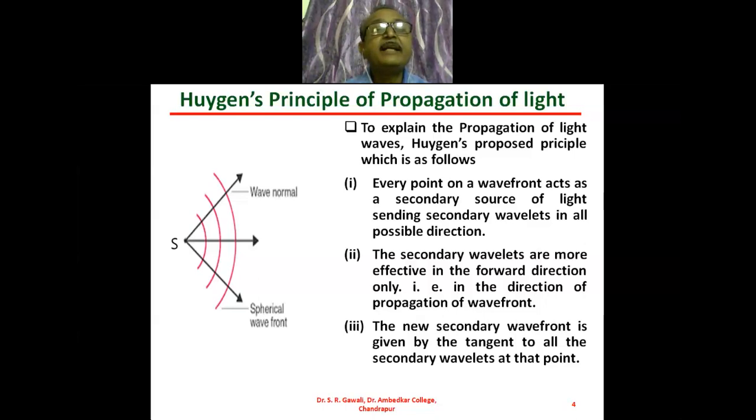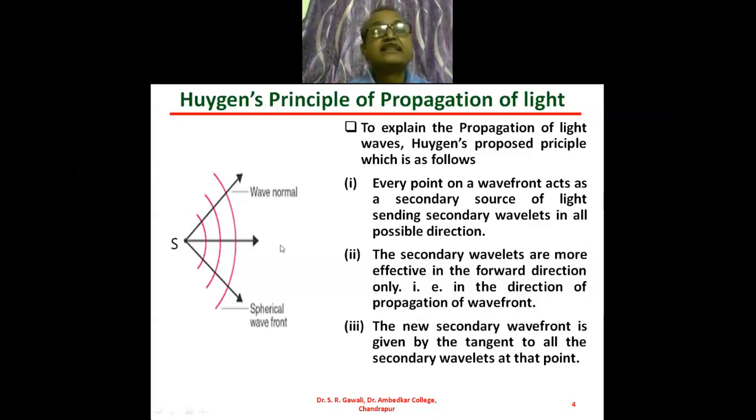But here the secondary wavelets which originate in the backward direction are not effective. Only the wavefront propagating in the forward direction is effective. So the secondary wavelets are more effective in the forward direction.